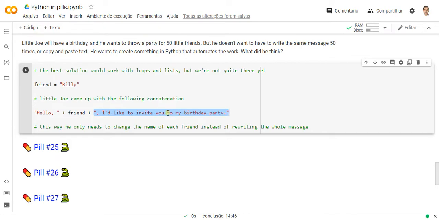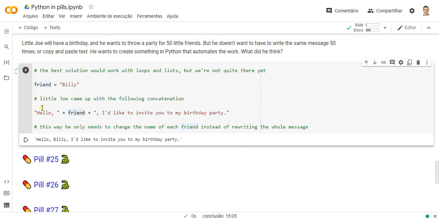The only thing that changes is the value of the variable, and I will join these three strings, but one of them is a variable, and as this variable carries text, a string, it's perfectly possible to concatenate the three snippets of text. Let's check.